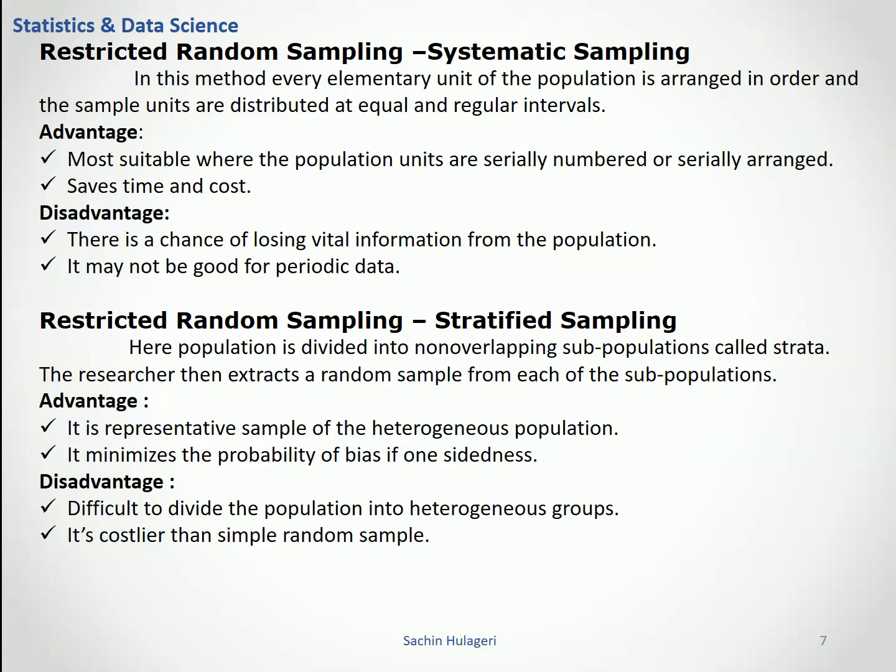The advantage with this one is it is a representative sample of the heterogeneous population. It minimizes the probability of bias or one-sidedness. The disadvantage with stratified sampling is that it is difficult to divide the population into heterogeneous groups. It is costlier than simple random sampling.